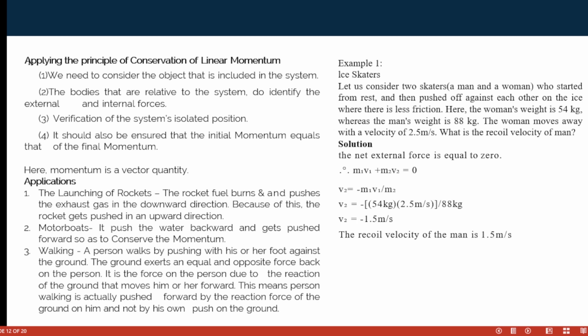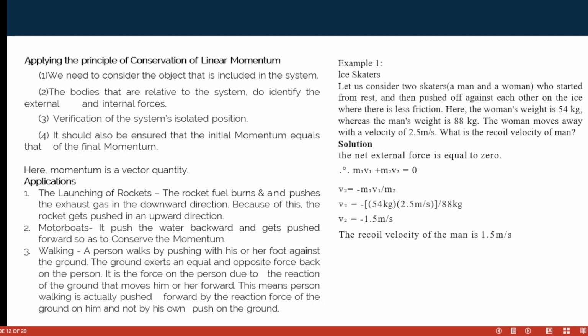Then we have motorboats. They push the water backward and get pushed forward so as to conserve momentum. Action and reaction are equal and opposite. Walking: a person walks by pushing with his or her foot against the ground. The ground exerts an equal and opposite force back on the person. So it is the force on a person due to the reaction of the ground that moves him or her forward, not his own push on the ground.